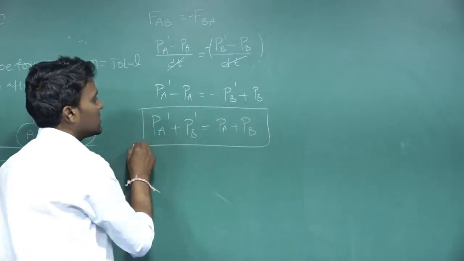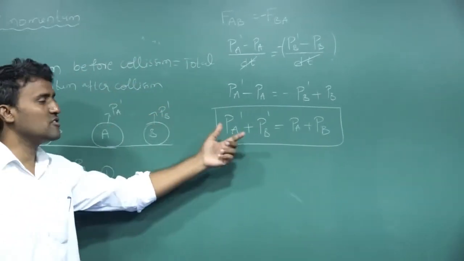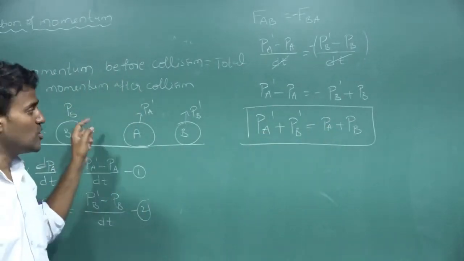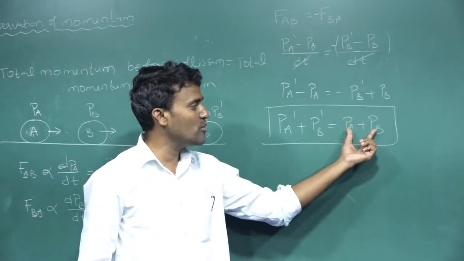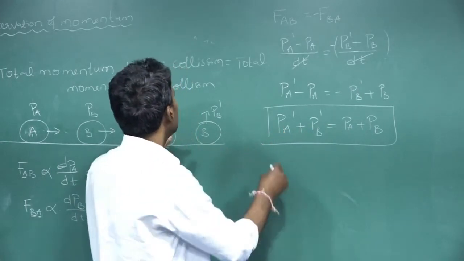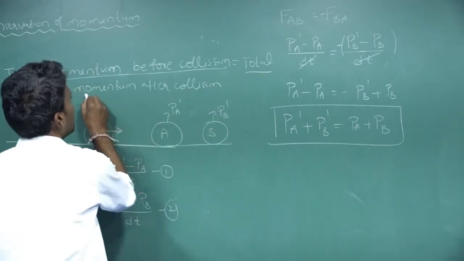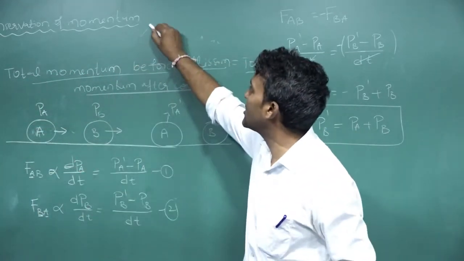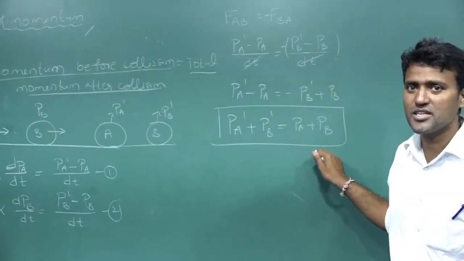Here PA dash and PB dash are the final momentum, and PA and PB are the initial momentum. Total momentum before collision is equal to total momentum after collision. That we call the conservation of momentum.